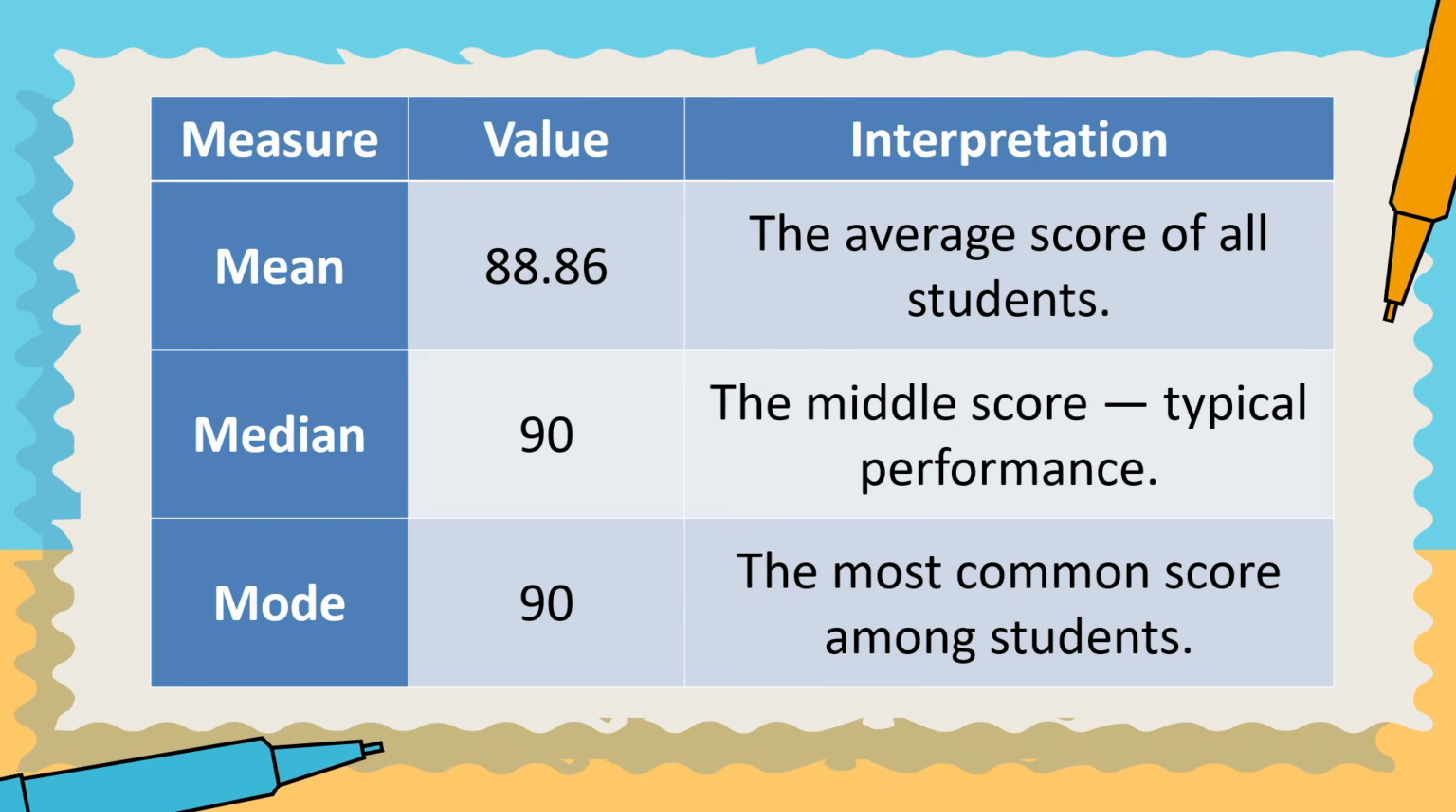We now already know the value of the mean, median, and mode. Let us now interpret. For the mean, our mean is 88.86. It means the average score of all the students. For the median, our median is 90. It is the middle score, the typical performance. And the mode is 90. It means the most common score among students is 90.